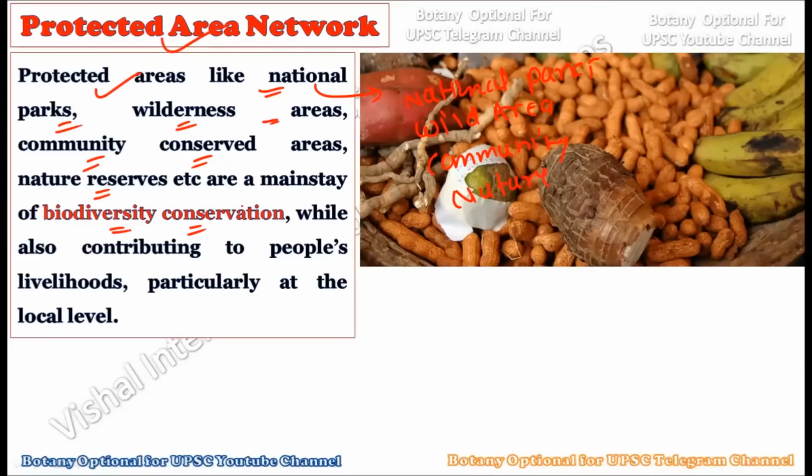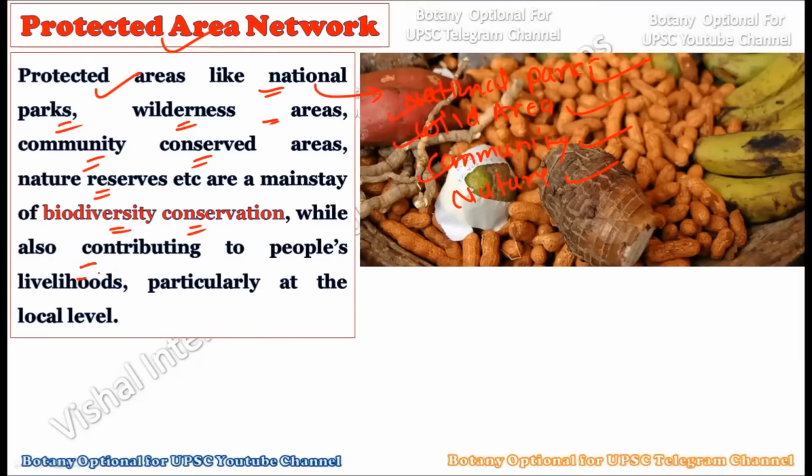So that is why at the beginning of the lecture we said that this topic, the protected area network, is a huge topic and can be subdivided into many topics like national parks, other types of parks, wild areas, community reserves, or nature reserves. All are part of the protected area network, and that is why we have to consider these topics individually as well.